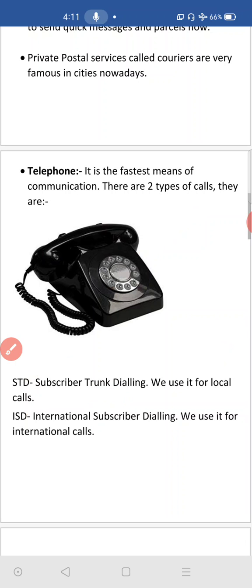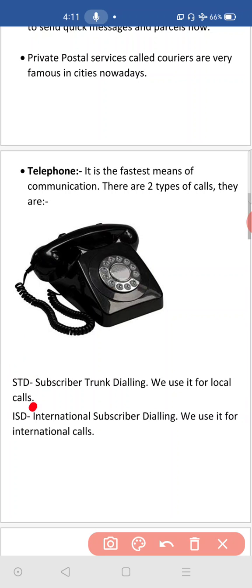And ISD is international subscriber dialing. ISD means for international calls. If your relatives are in another country, that call will be considered an ISD call. The call you make to talk with them is an ISD call. Okay, STD means local calls, ISD means international calls. We call them international calls, used to talk with our friends or relatives who are in other countries.